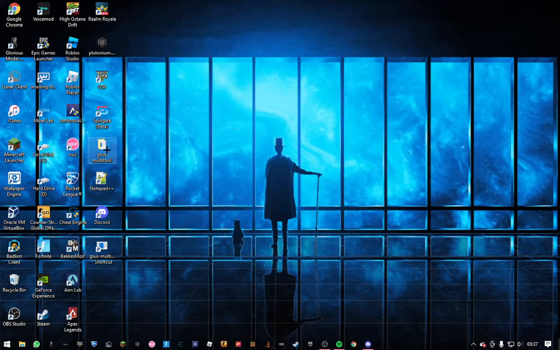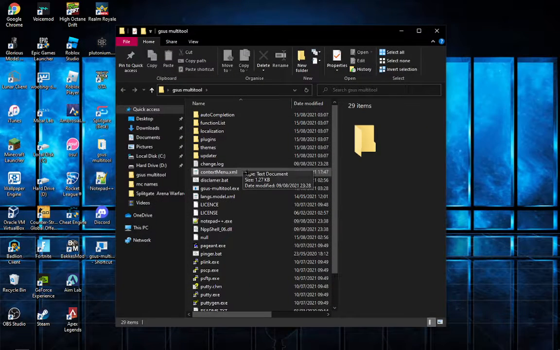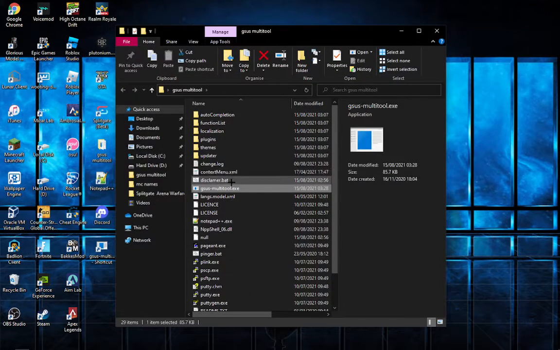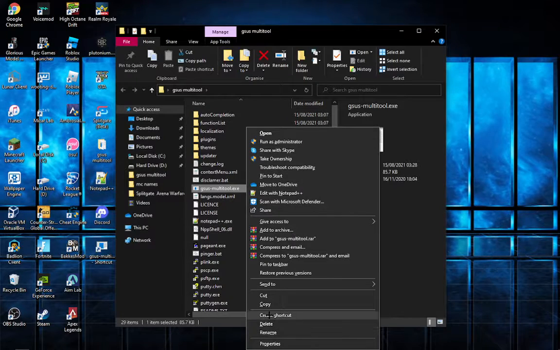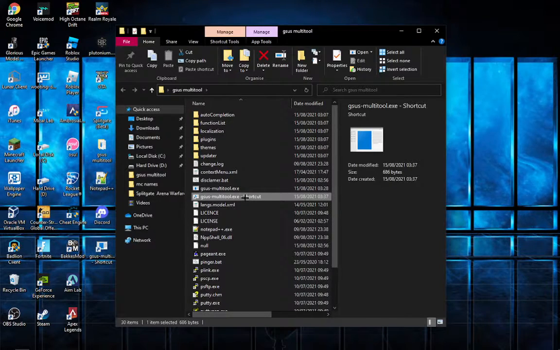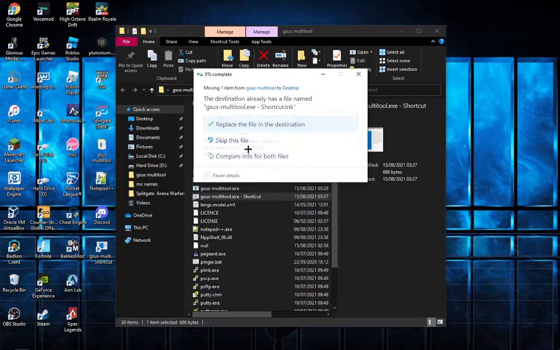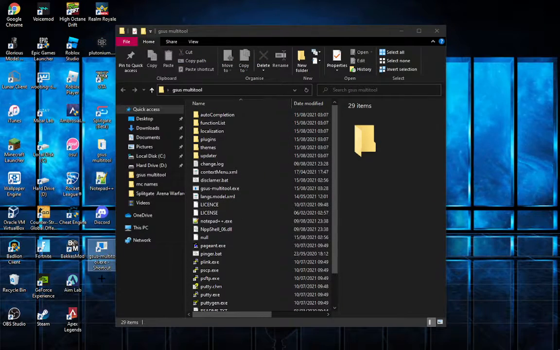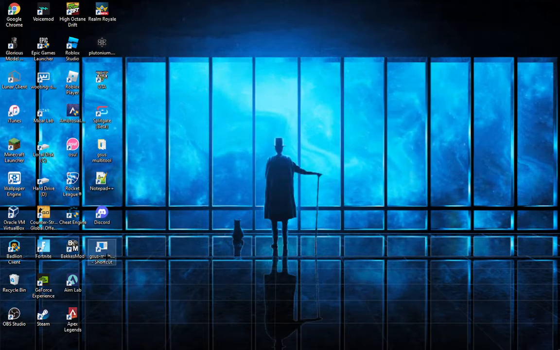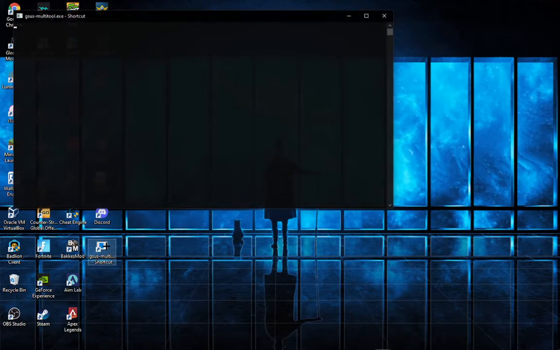Right, so you're going to open this up and you're going to look for Gsus multi-tool.exe and you're going to hit create shortcut. Going to drag it to your desktop. I already have it here, so I'm just going to replace it. And then you're going to close it and open it.